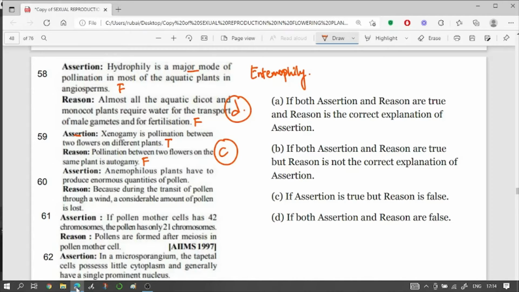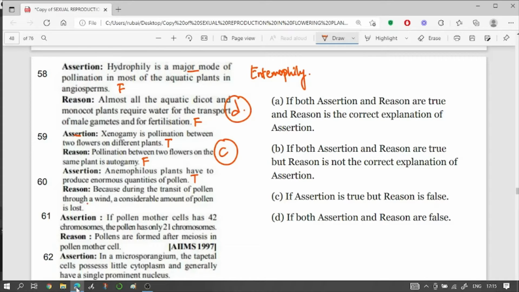Question number 60 says, assertion says anemophilous plants have to produce enormous quantities of pollen. Do you remember anemophily? It is when pollination takes place with the help of wind. So they do have to produce enormous quantities of pollen. So this is a true statement. And the reason says because during the transit of pollen through wind, a considerable amount of pollen is lost.